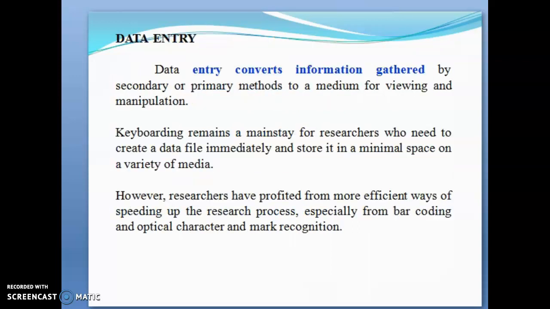And we'll move to the next one, data entry. Once we have done all the data preparation process, finally we go for data entry, which converts the information gathered by the secondary or primary method to a medium suitable for viewing and manipulation. Keyboarding remains the main stage for the researcher who needs to create a data file immediately and store it in minimal space on a variety of media. However, the researcher has profited from more efficient ways of speeding up the research process, especially from barcoding and optical character and mark recognition. So this is all about data entry.